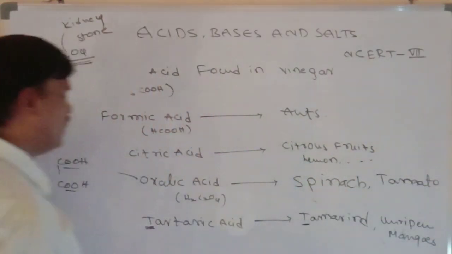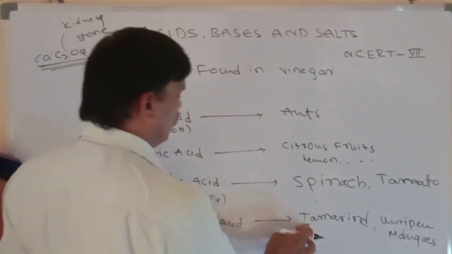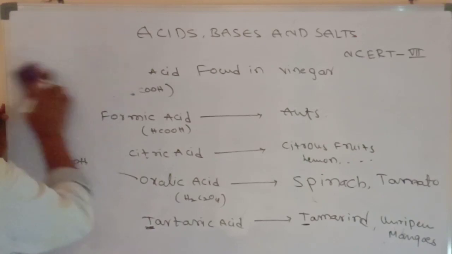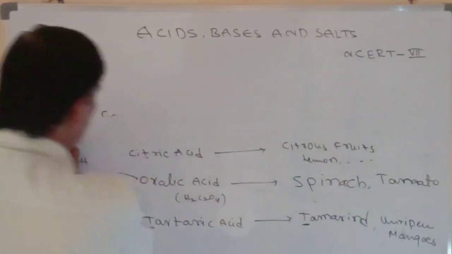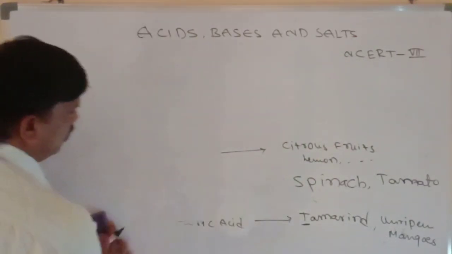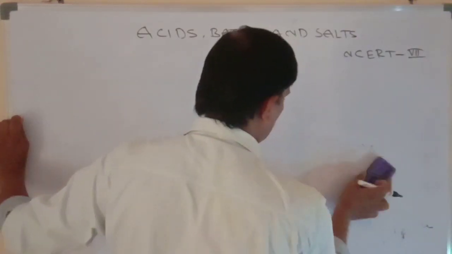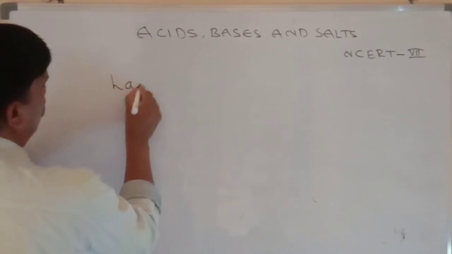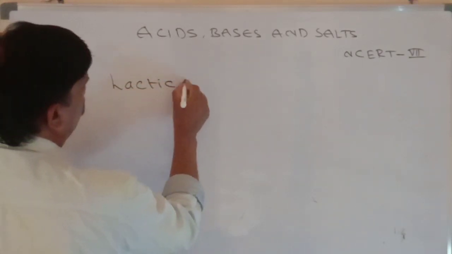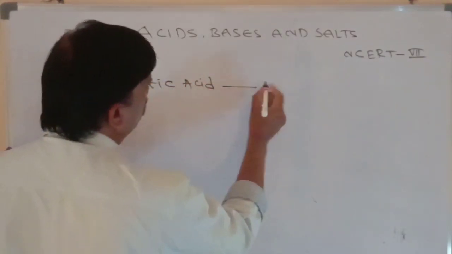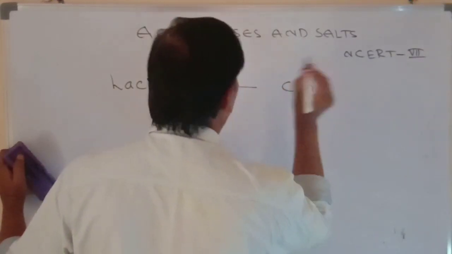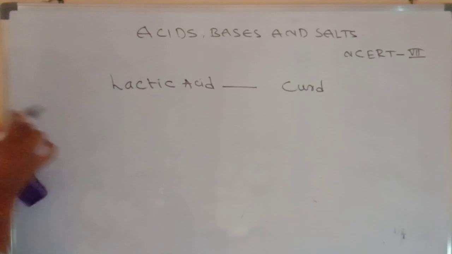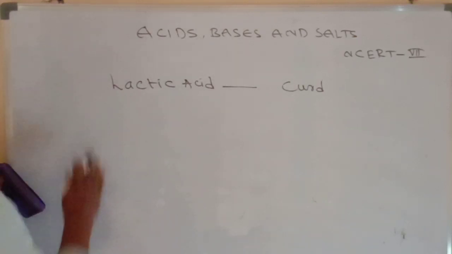O means oxalic acid. Tartaric acid, T, tamarind and unripened mangoes. I think so many examples are there of naturally occurring acids. Lactic acid is found in curd. Remember, please: lactic bacteria. Lactic acid is found in curd only.